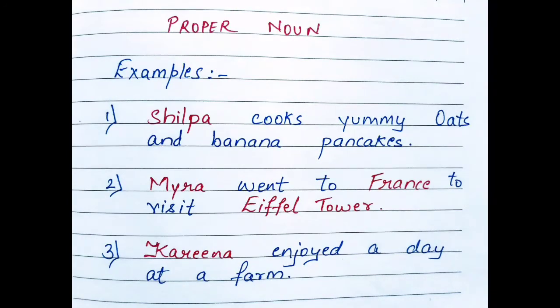Let's check some examples. The first one, Shilpa cooks yummy oats and banana pancakes. Here, as Shilpa is the name of a particular person, it is a proper noun. Second, Myra went to France to visit Eiffel Tower. Here again, Myra, France and Eiffel Tower are particular names, so they are proper nouns. The next one, Karina enjoyed a day at a farm. Here again, Karina is the name of a particular person, so it is a proper noun.